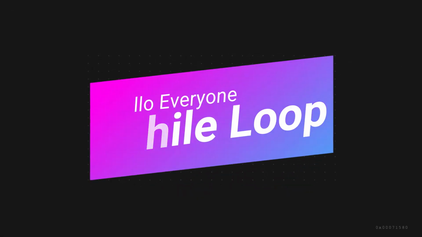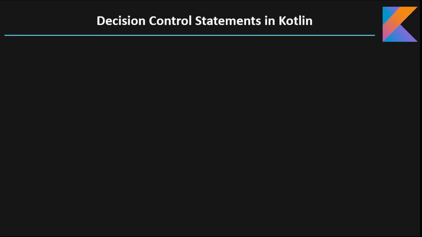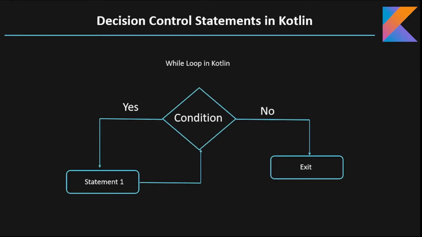Today we are going to see another type of loop in Kotlin, and that is the while loop in Kotlin. In the previous lecture on the for loop, we studied that if we know where our loop has to start and where it has to end, then we can use a for loop. But in the programming world, there may be certain conditions when we don't know when we want to exit the loop.